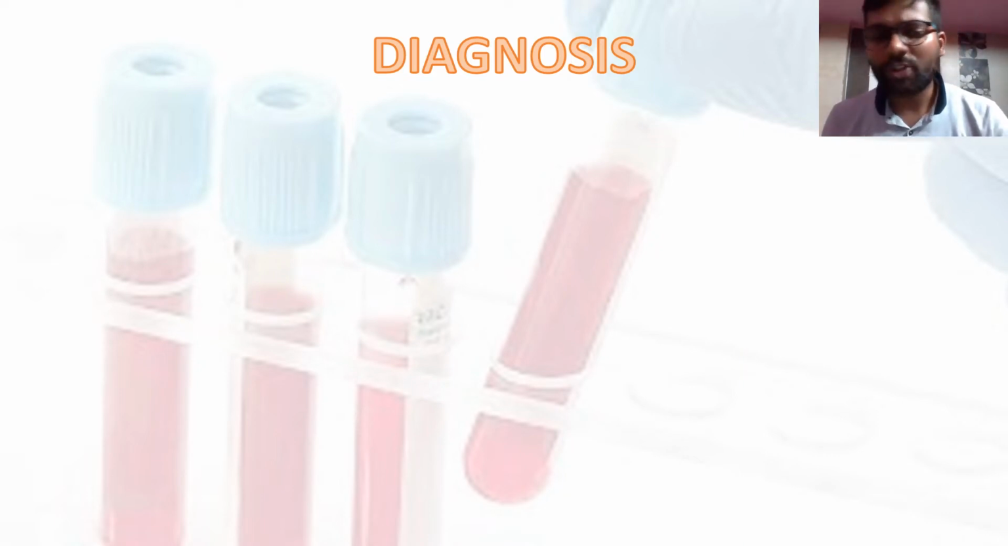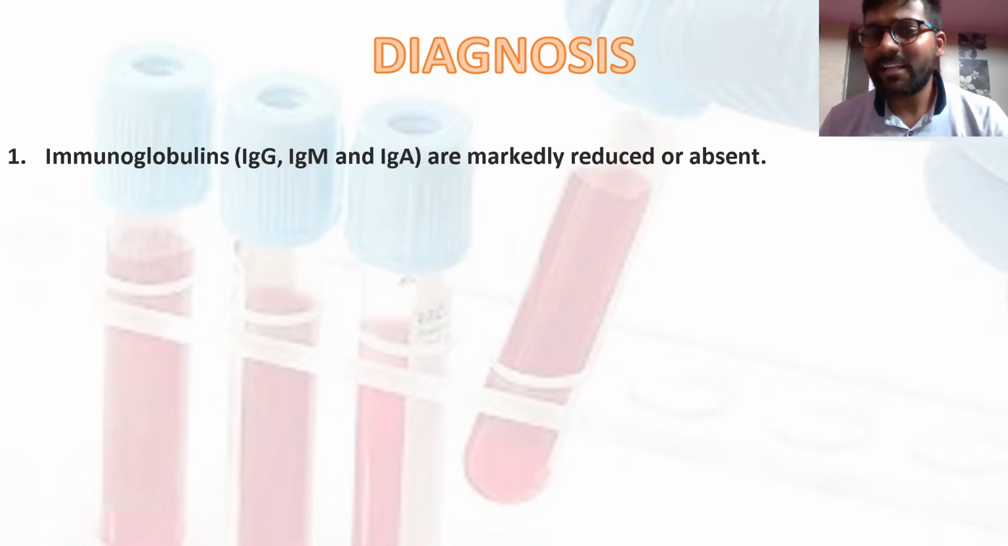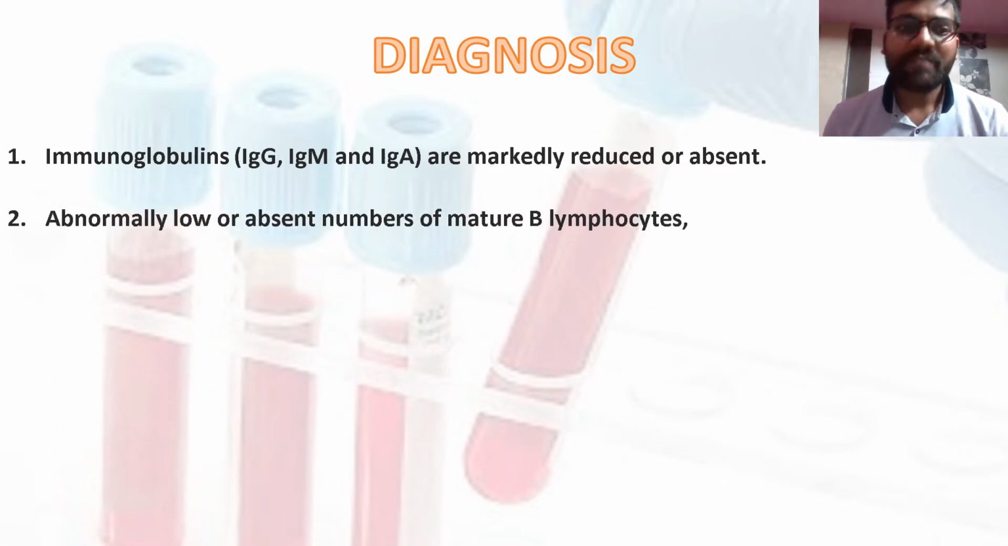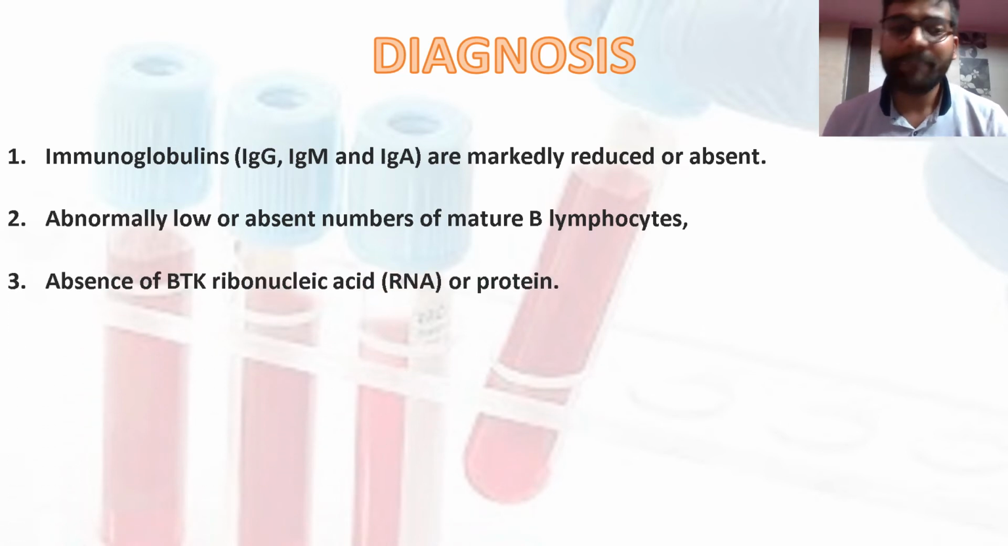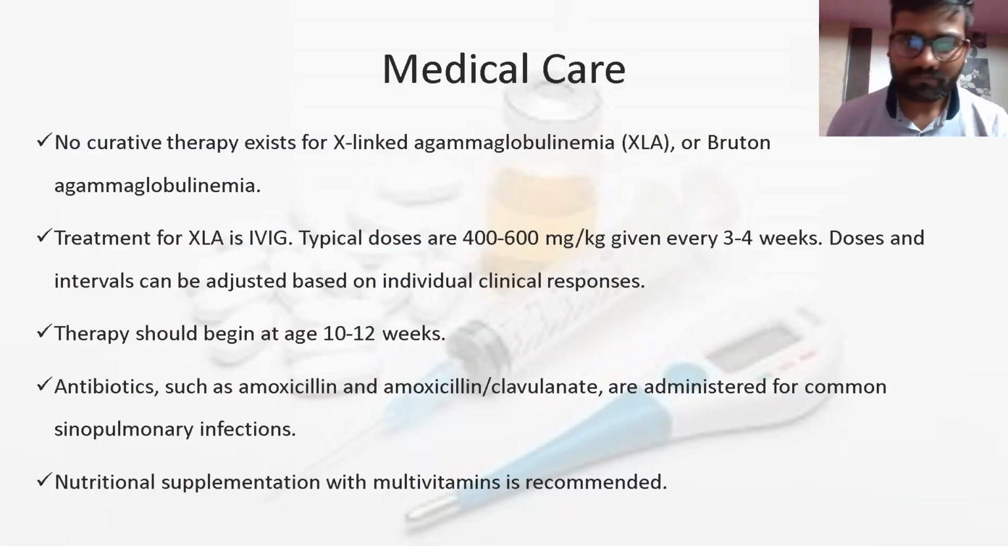Moving to diagnosis of this disease, immunoglobulins are markedly reduced or absent, there is an abnormally low or absent number of mature B lymphocytes, and absence of the BTK gene or protein. Rarely the diagnosis is made in the second decade. We discussed why they are diagnosed in the second decade.